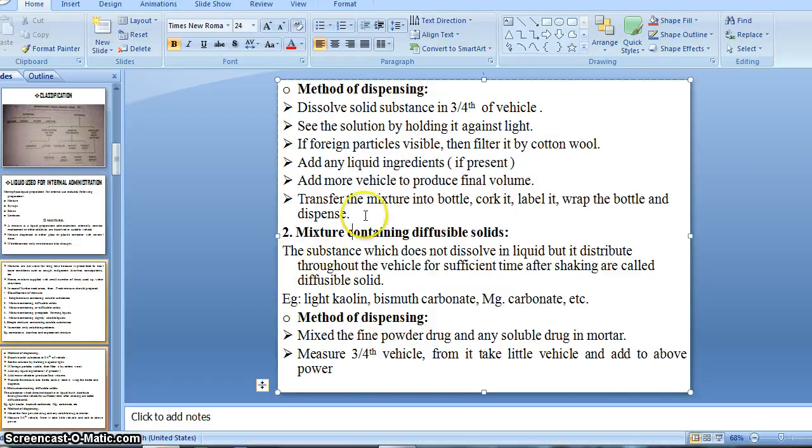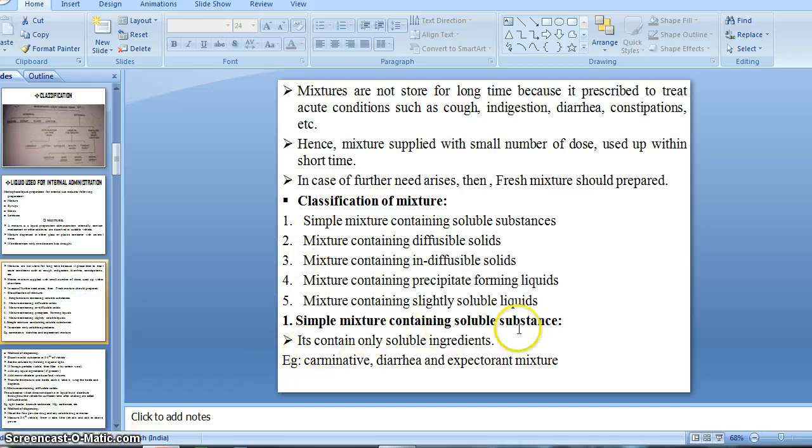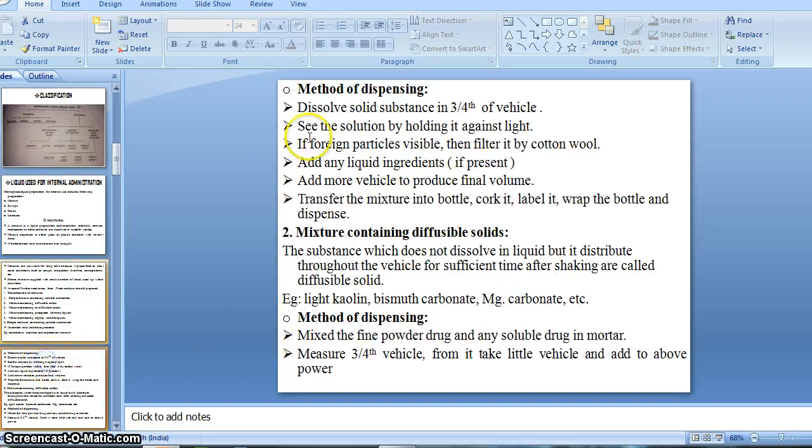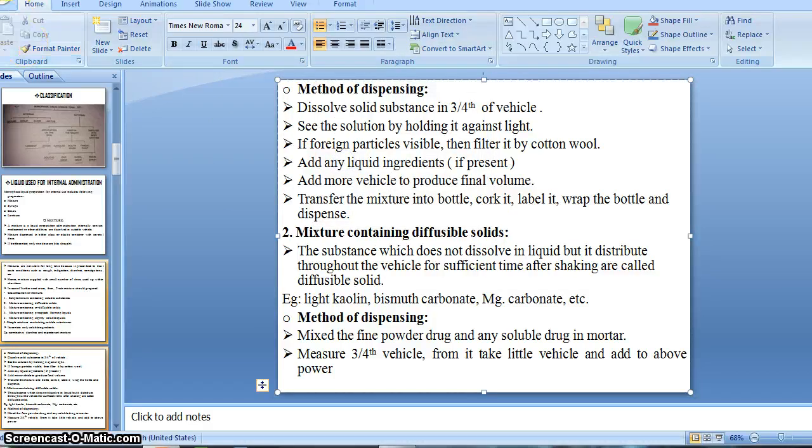Then our second type of mixture, from the classification, is the mixture containing diffusible solid. The first one is the simple mixture containing soluble substance, right? And our second is the mixture containing diffusible solid. The substance which does not dissolve in a liquid but distributes throughout the vehicle for a sufficient time after shaking is called a diffusible solid. This is the definition or exact meaning of diffusible solid.